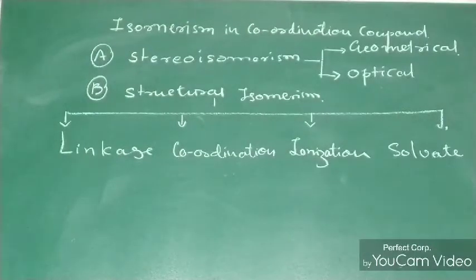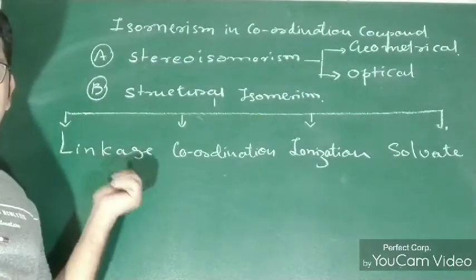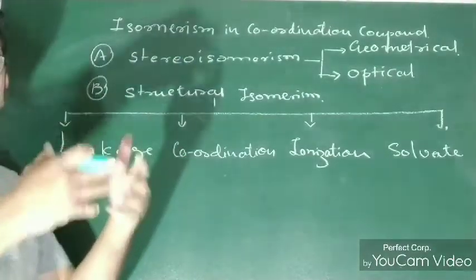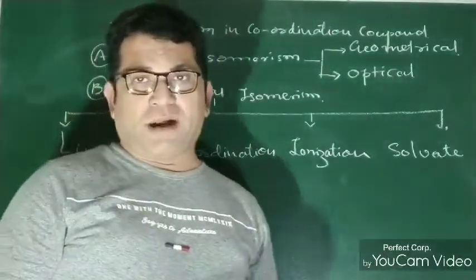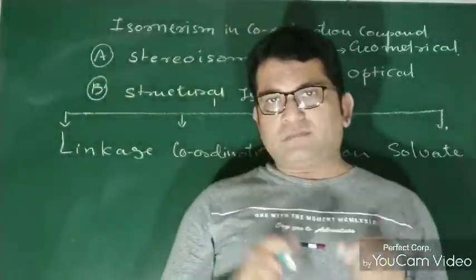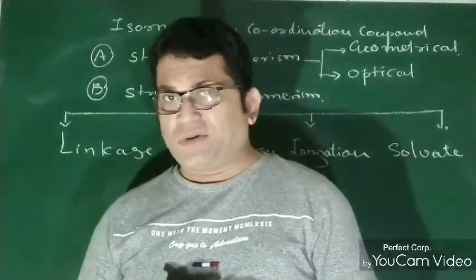So due to the structure of the coordination compound, whatever isomerism is developed, such isomerism is known as structural isomerism. And due to the linkage structure, the coordination sphere, the ionization part, and the solvation part, whatever isomerism is developed, we are going to talk about that here.